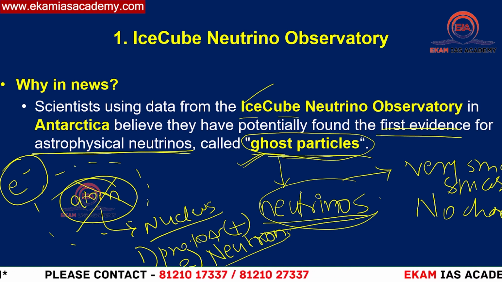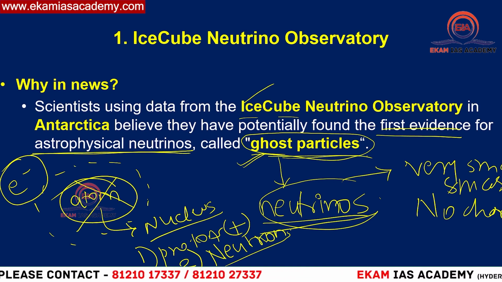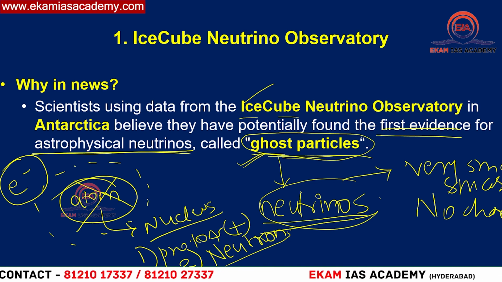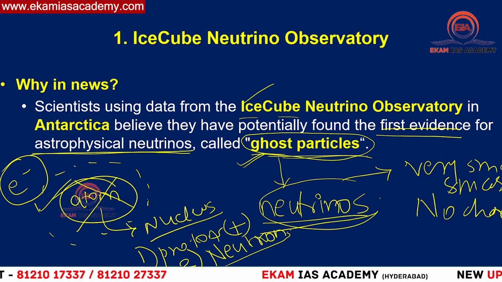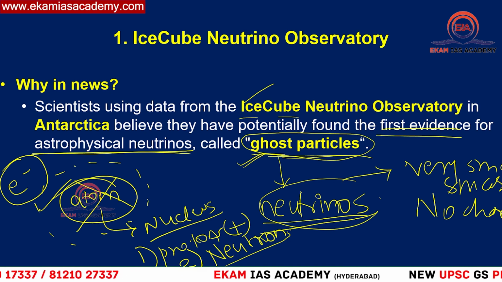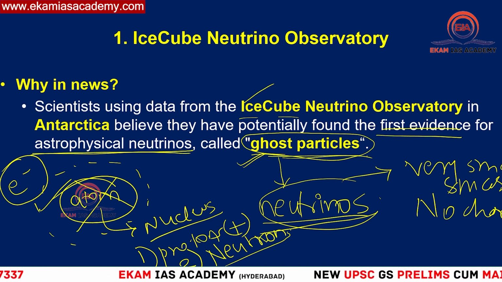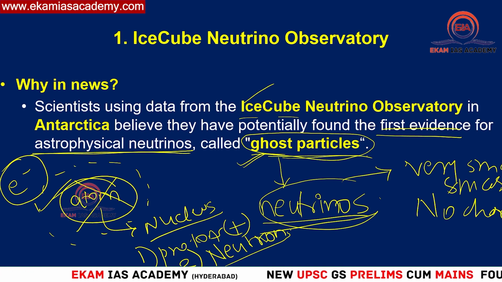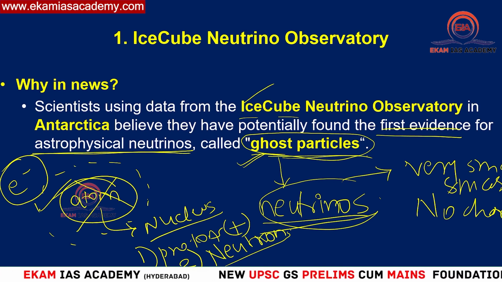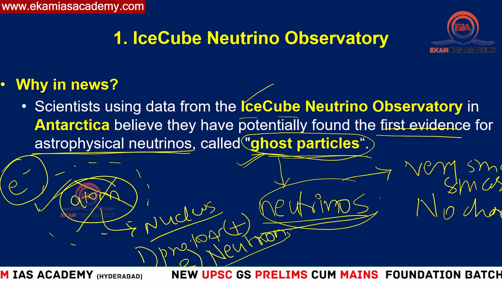This is the most fundamental thing you can remember, because in UPSC, if they frame a question, they can say these are part of subatomic particles or something. So they're not part of the atom. Neutrinos are not related to the atom. Do remember this. They interact very little with the matter around them. That is why we don't even feel it when they pass through us.